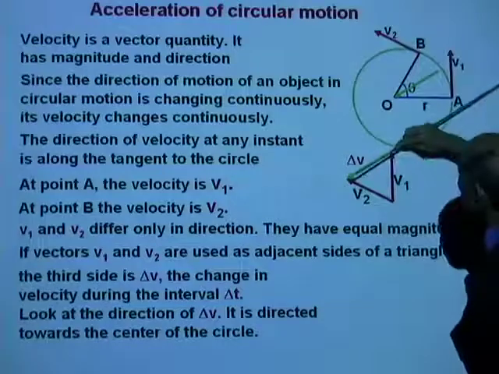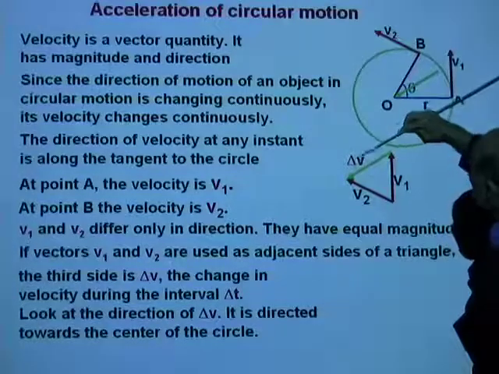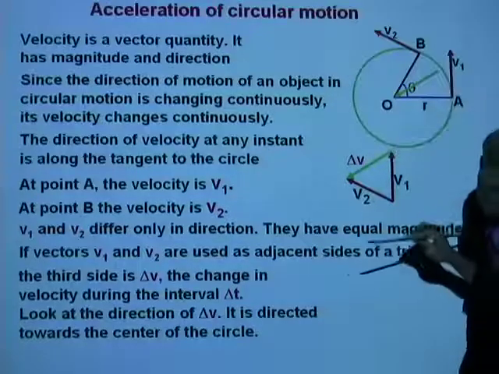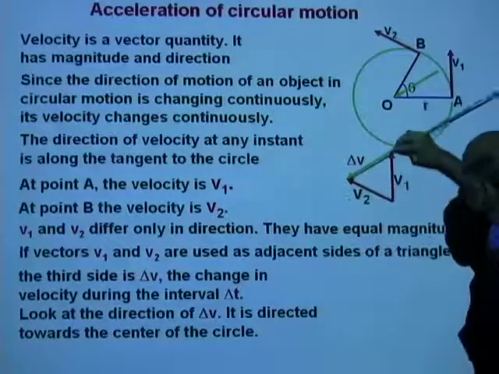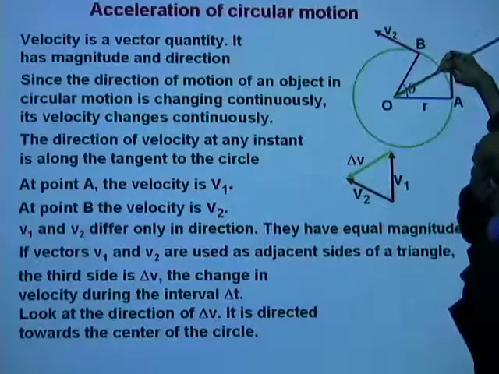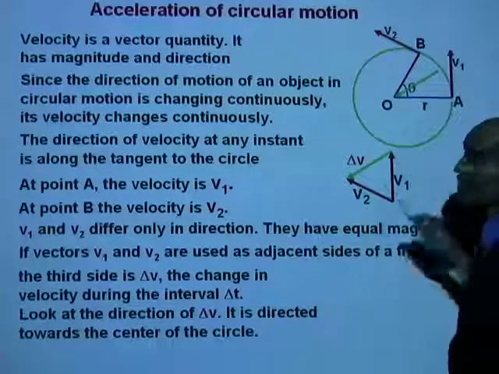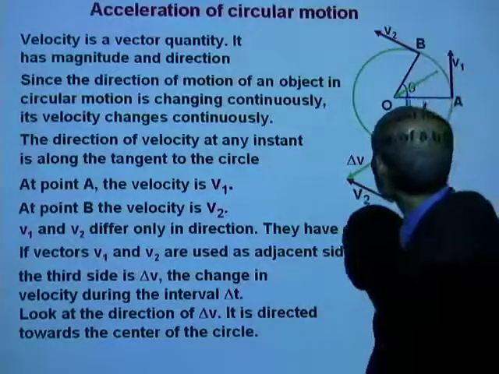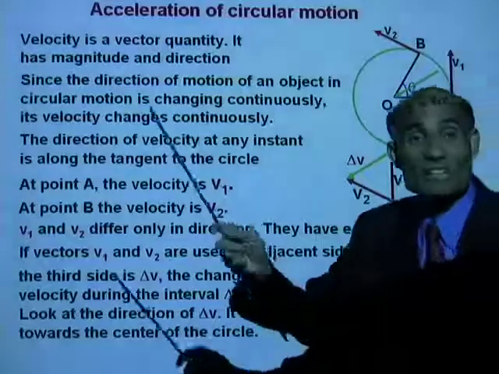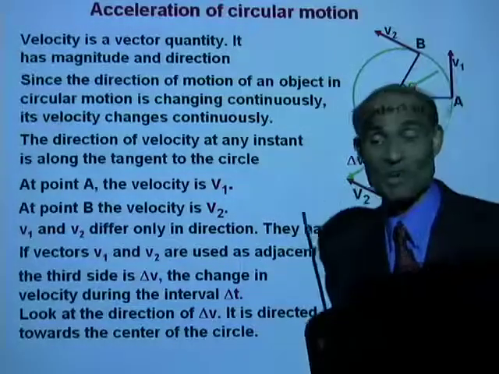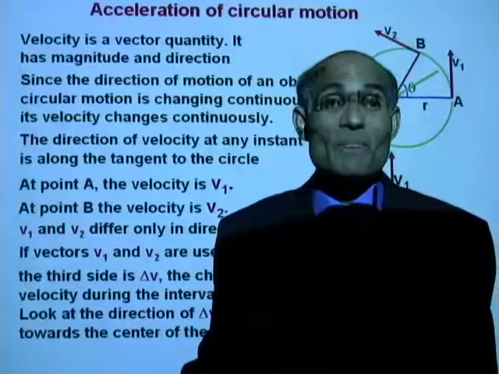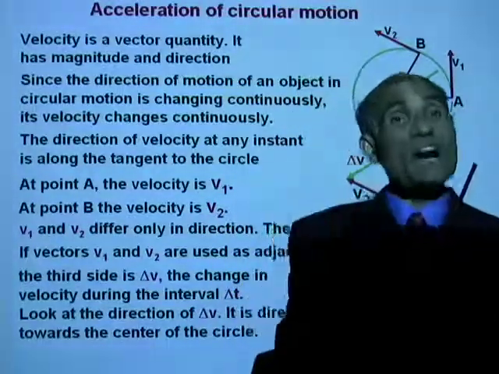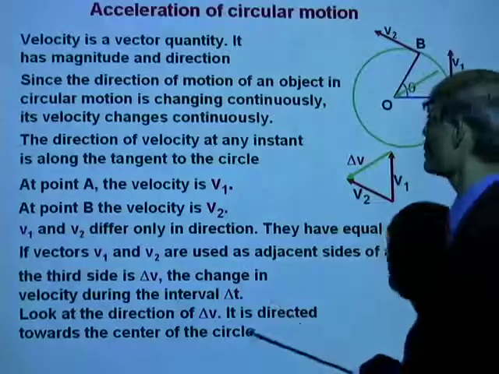There you are. I just translated this over here. You can see, but vectors, it doesn't matter where you draw it. This vector and this vector are exactly the same. So what is the direction of the change in velocity? The change in velocity delta V is directed towards the center of the circle. Why? Because the force that is causing that change is directed towards the center of the circle.